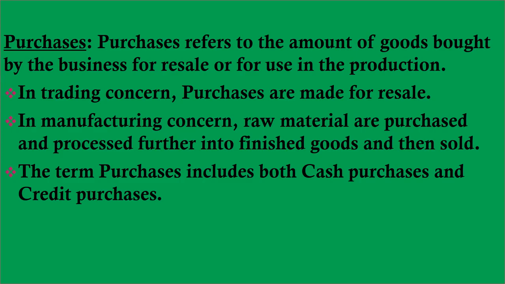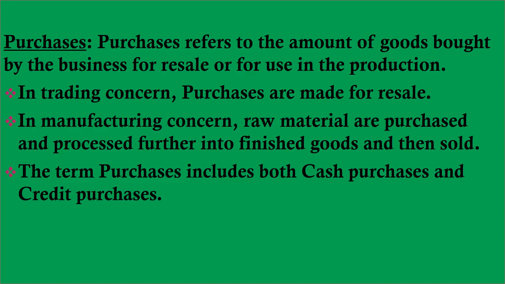And the term purchases includes both cash purchases and credit purchases. What do you mean by cash purchases and credit purchases here? If the goods are purchased for cash, it is called cash purchases.